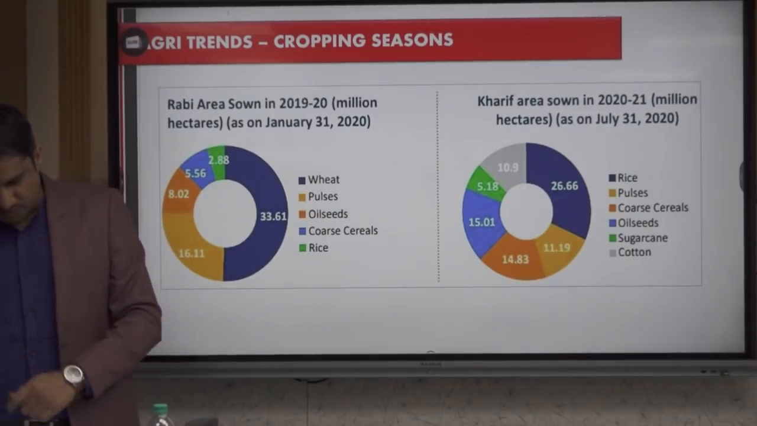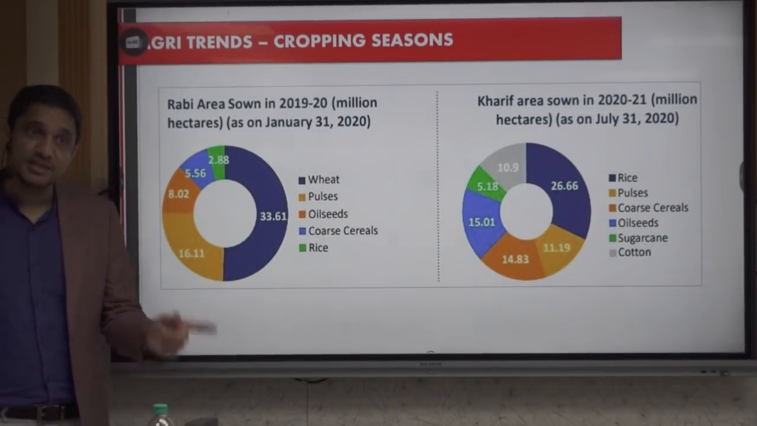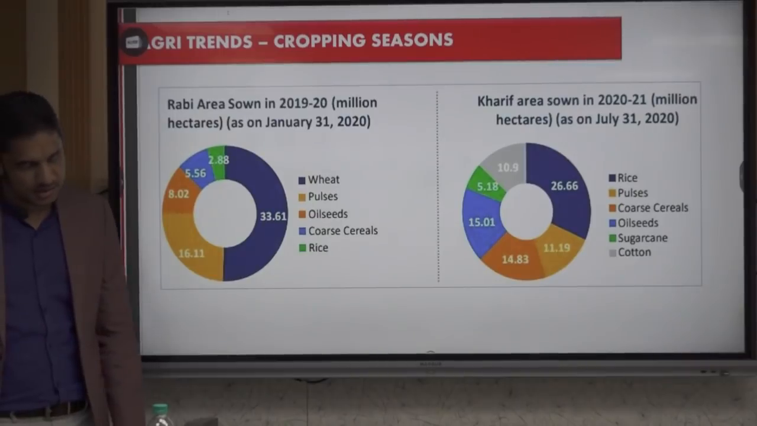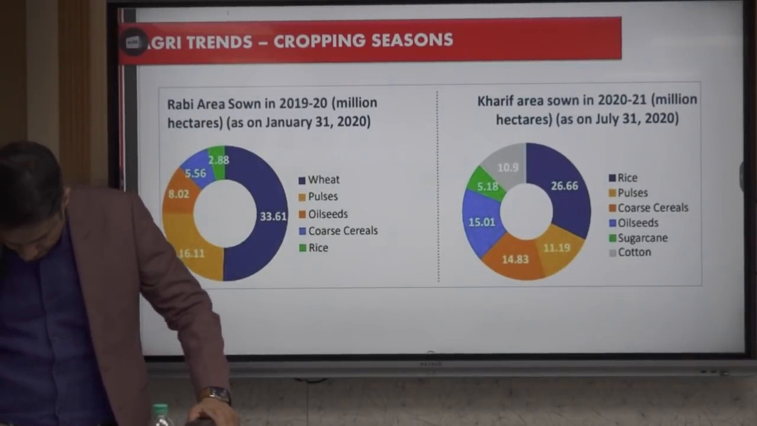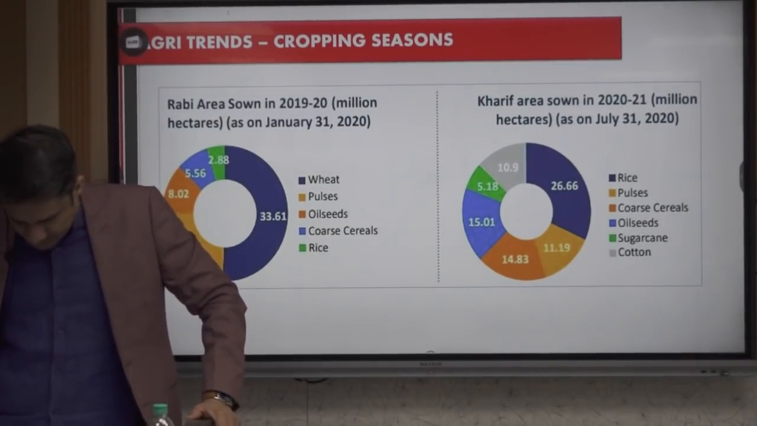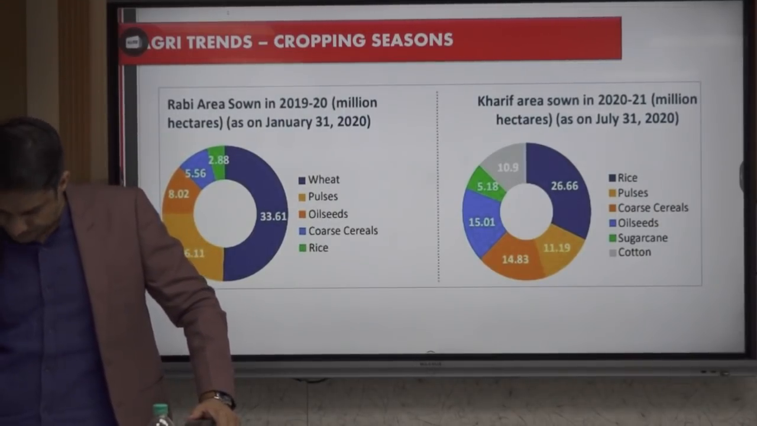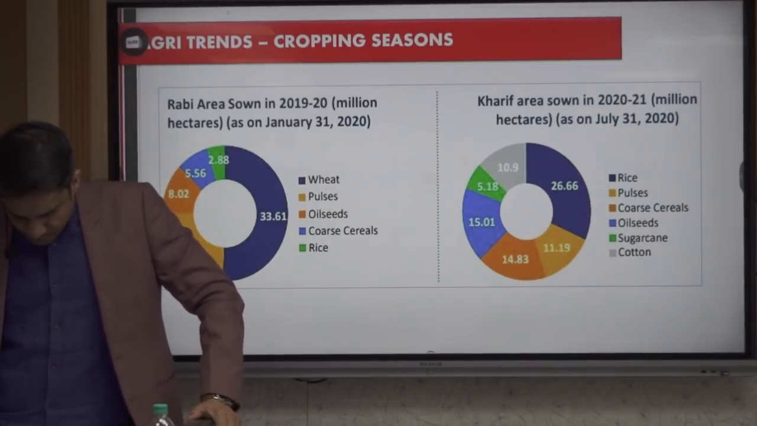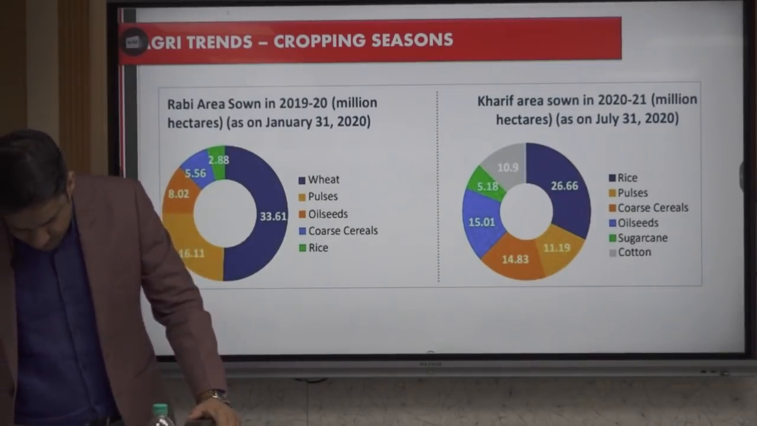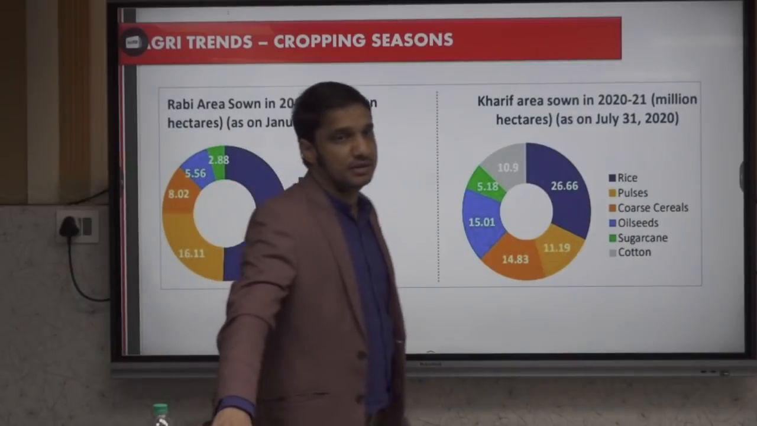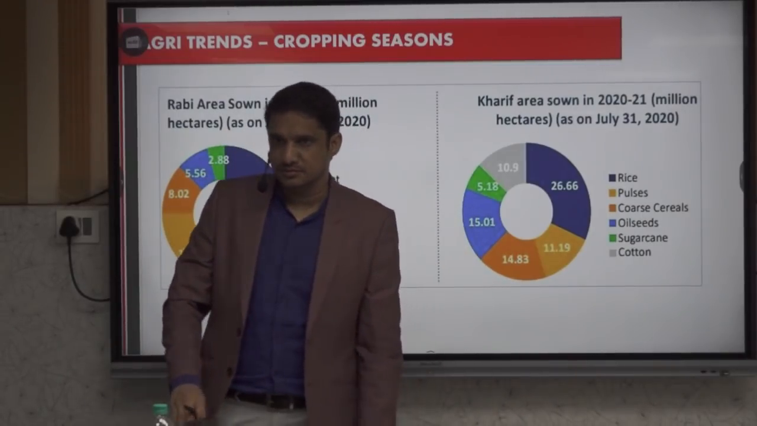Then we have jowar, which is both Kharif and Rabi, but mostly in Kharif. Then oil seeds are also produced in the Kharif season. Of course, again it is common sense. But the majority of the pulses are produced in the Rabi season. Why?